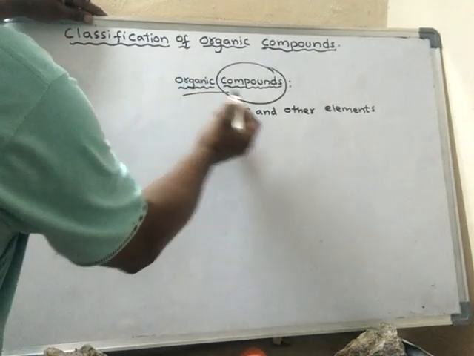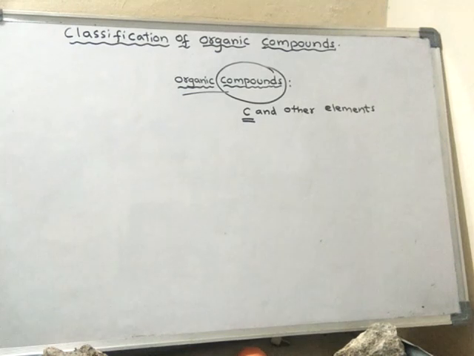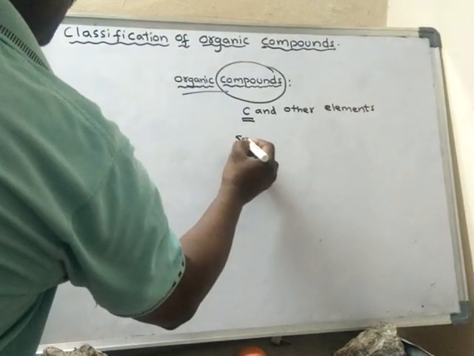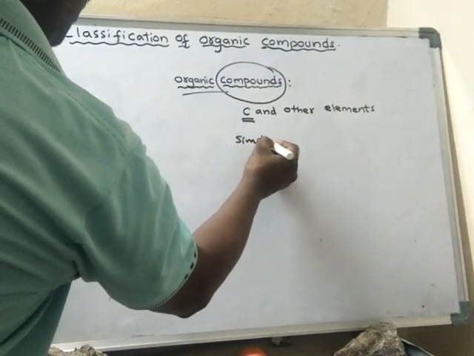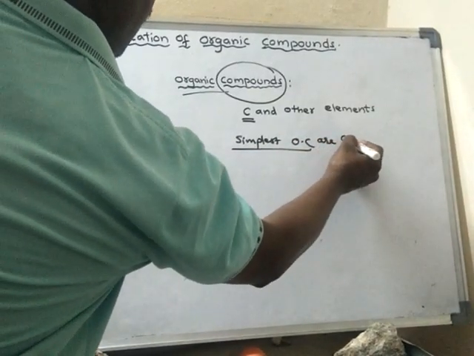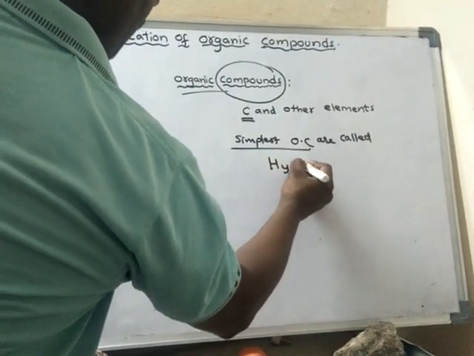Organic compounds contain carbon as one of the most important elements, and along with carbon there are other elements. The simplest organic compounds are called hydrocarbons.